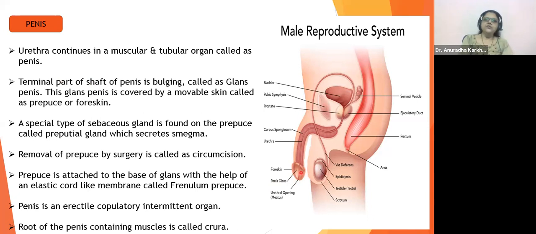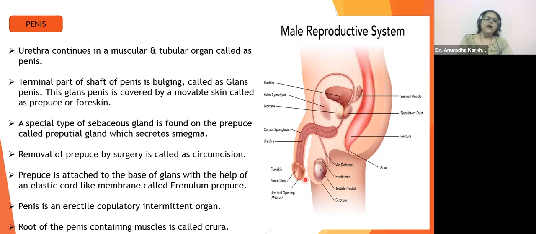The glans penis is going to be covered by a retractable skin, called prepuce or foreskin. So it's a very thin covering over this bulged part.